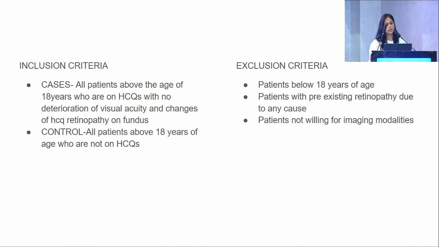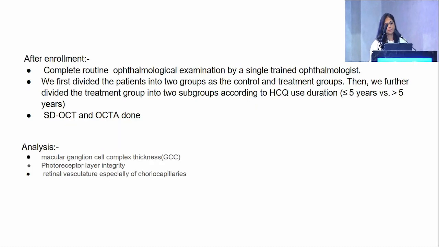The inclusion criteria for the cases was all patients above the age of 18 years who were on HCQ with no deterioration of visual acuity and changes of HCQ retinopathy on fundus, and control were all patients above 18 years of age who were not on HCQ. The exclusion criteria was patients below 18 years of age, patients with pre-existing retinopathy due to other causes, and patients not willing for imaging modalities.